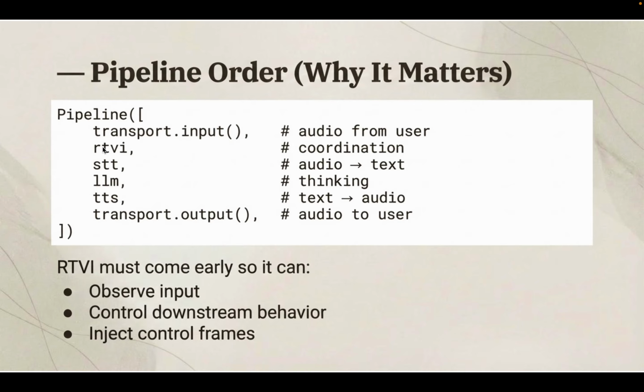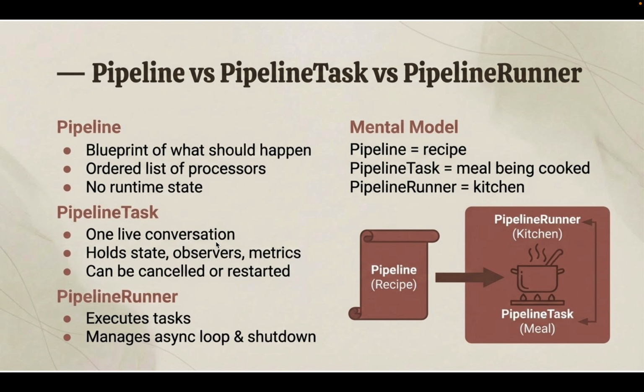So that's why RTVI comes above the STT, LLM, TTS. We have to observe the input, control downstream behavior, and inject control frames. So we have this bunch of things related to the pipeline.